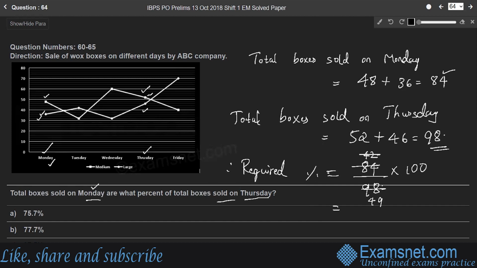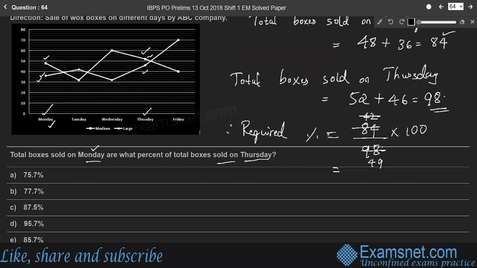So 42 and 49 are divisible by 7. Therefore, 7 into 6, 7 into 7. So we can write 600 by 7. Therefore, 7 into 8, 56.